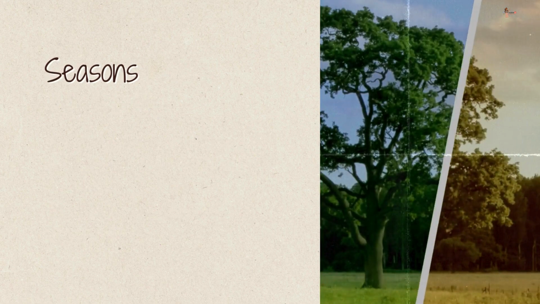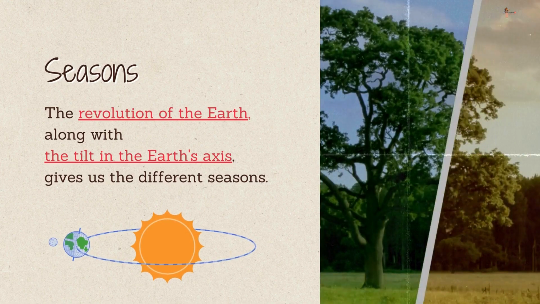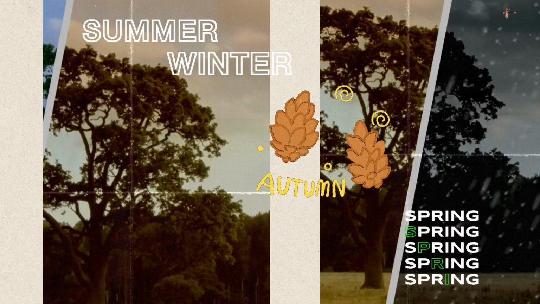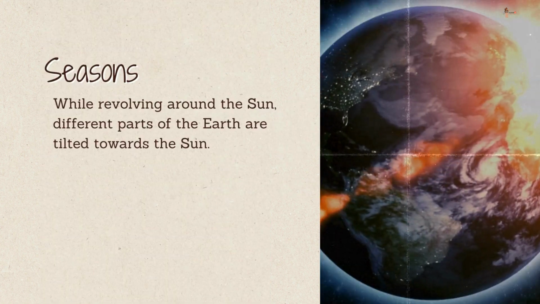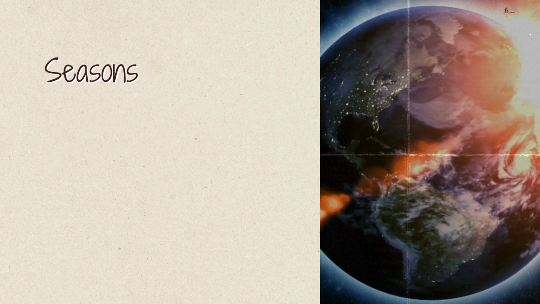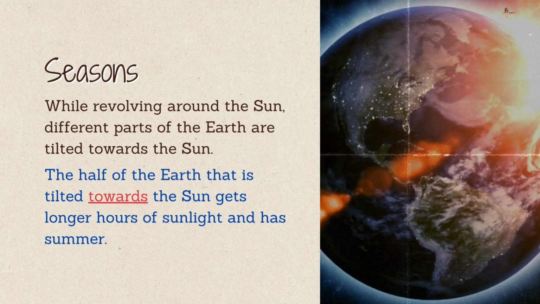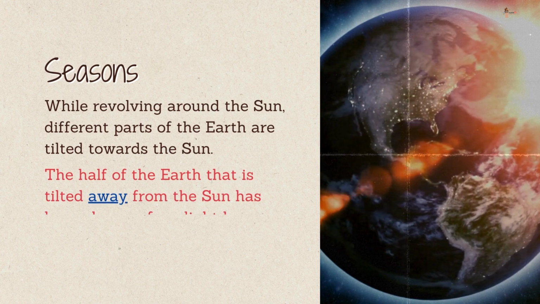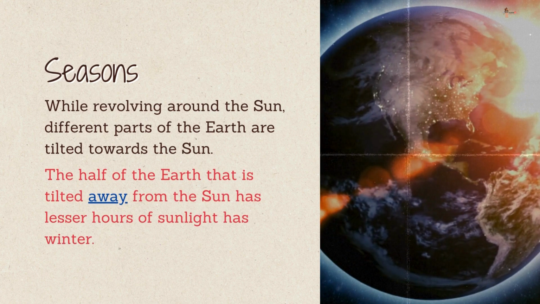Next is seasons. The revolution of the earth, along with the tilt in the earth's axis, gives us different seasons: summer, winter, autumn, and spring. While revolving around the sun, different parts of the earth are tilted towards the sun. The half of the earth that is tilted towards the sun gets longer hours of sunlight and has summer. The half of the earth that is tilted away from the sun has lesser hours of sunlight and has winter.